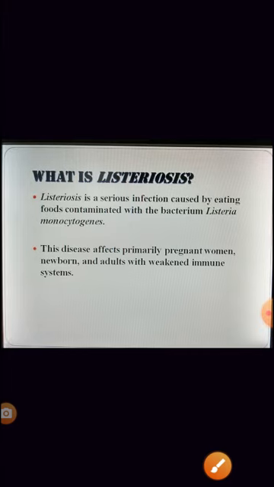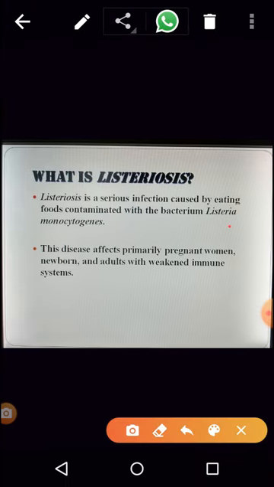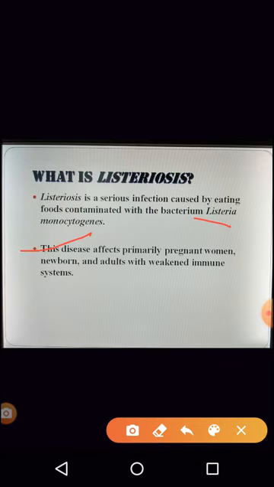Now what is this listeriosis? We've been seeing that people have died because of this. What is this listeriosis? It is a serious infection. It can kill human beings. It can be chronic, and it is generally caused by eating contaminated food which has the organism Listeria monocytogenes. So this is the organism.